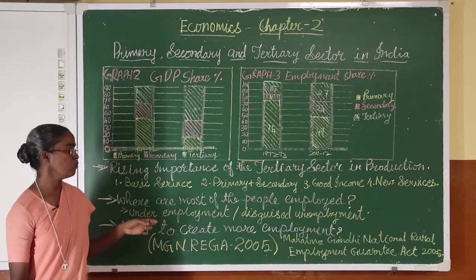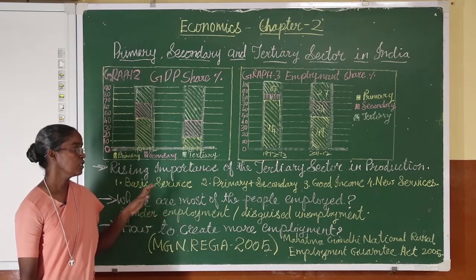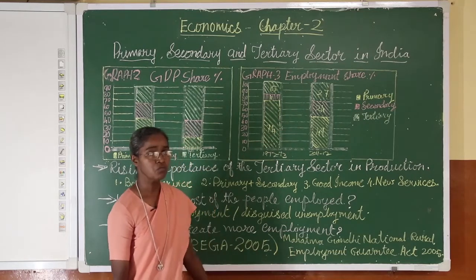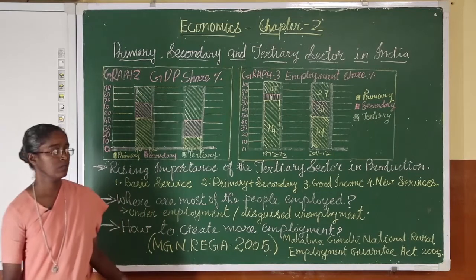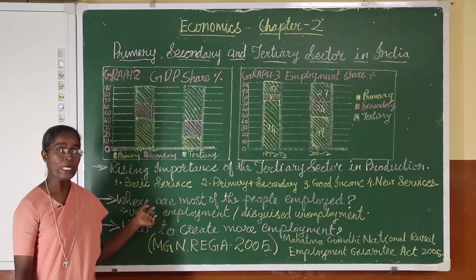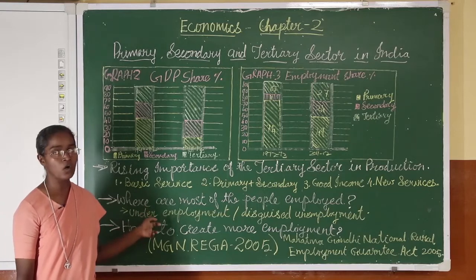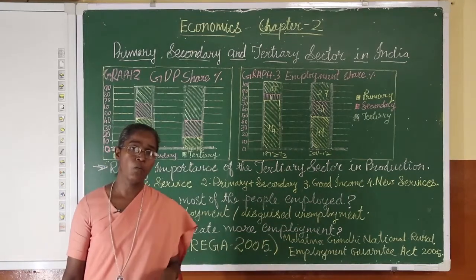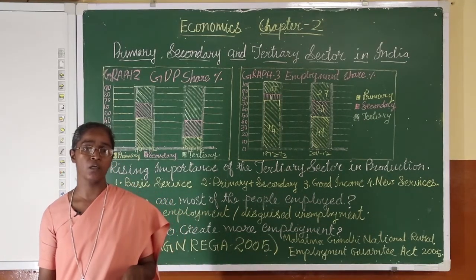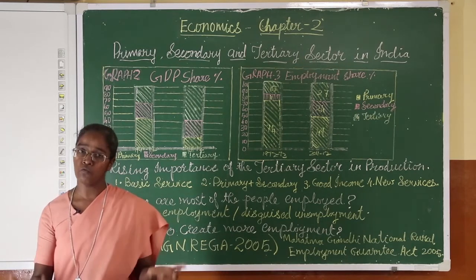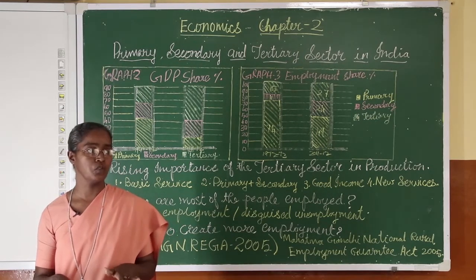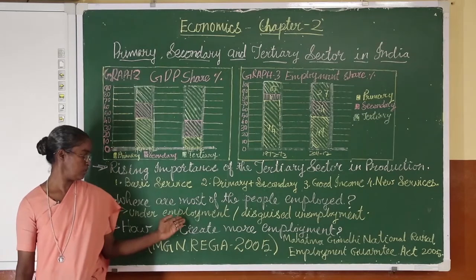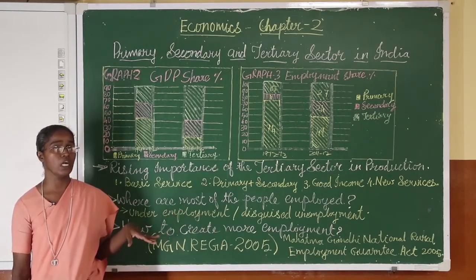Now, what is this underemployment or disguised unemployment? All those who are employed in the agricultural sector are made to work less than their potential. When people are made to work less than their potential, we call it underemployment or disguised unemployment. When we say they are made to work less than their potential, that means they are able to give more, but there are no opportunities. They work and live in that situation because of underemployment or disguised unemployment.